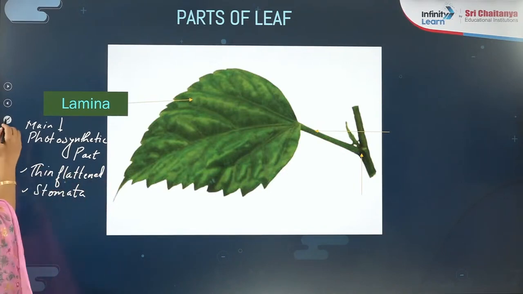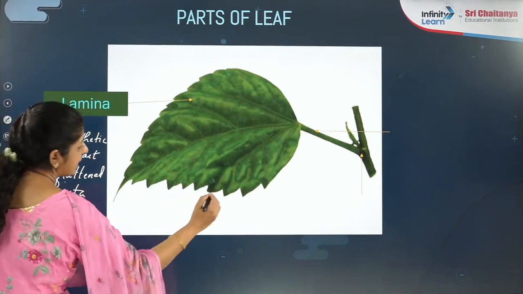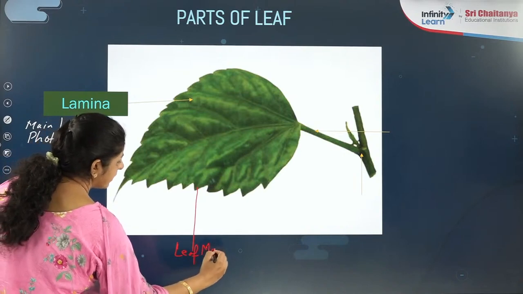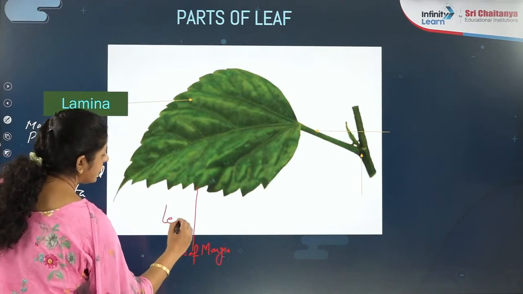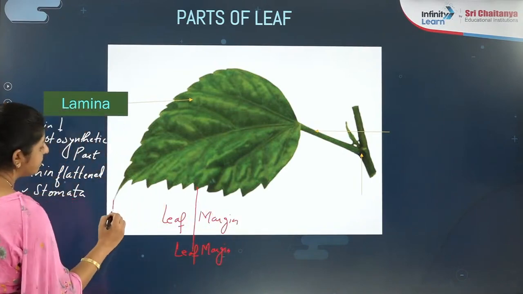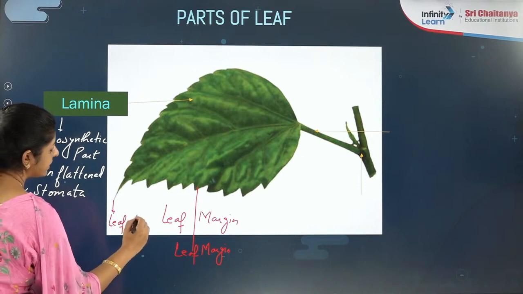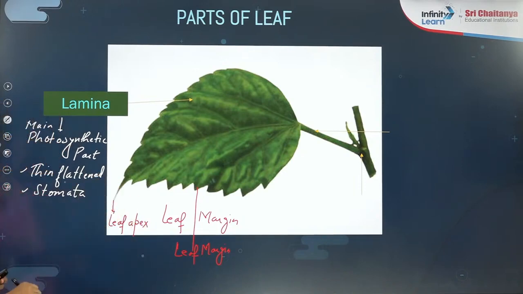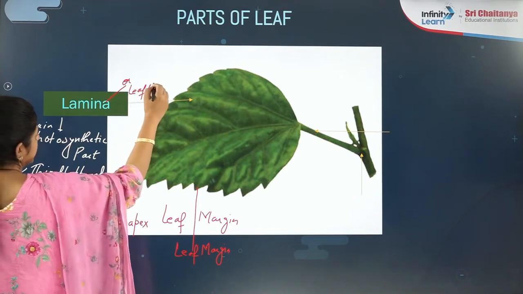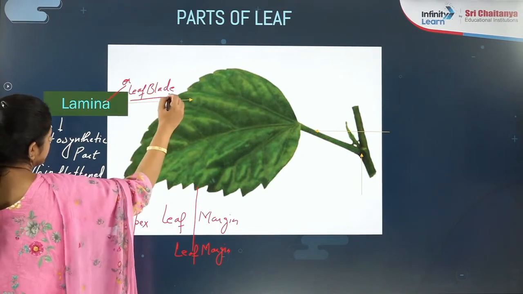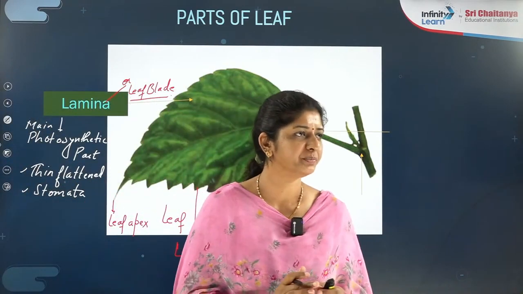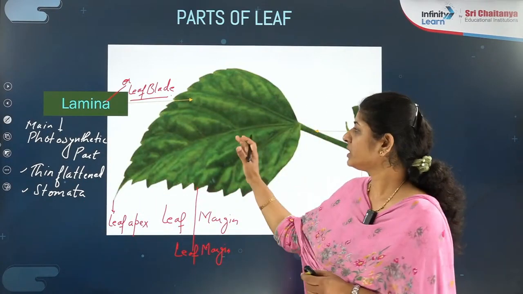And when you see this structure, you will find this part, which you call the leaf margin, right? What do you call it? Leaf margin. Again, I am writing here: this is the leaf margin, and this tip you call the leaf apex, right? And the lamina you even call the leaf blade. This is very important. The lamina is also called what? Leaf blade. Getting that?